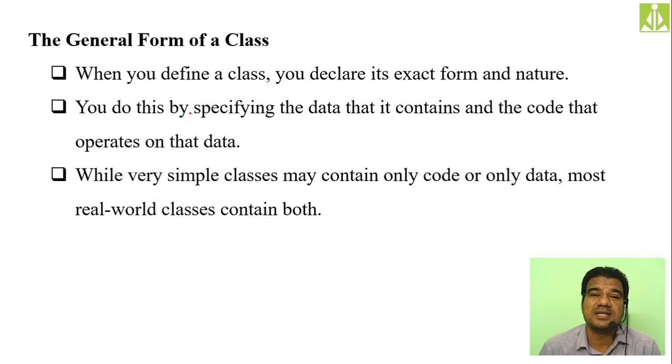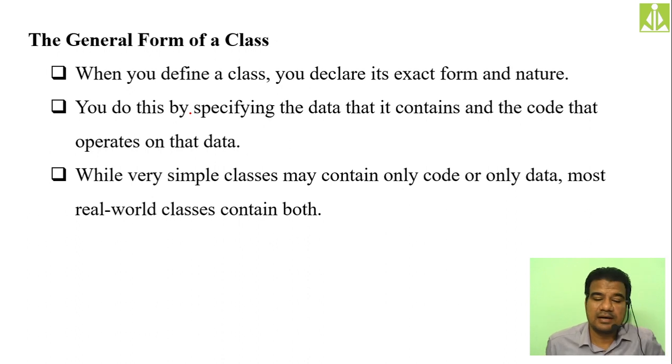Why are we calling them instance variables? As long as they are inside the class, they do nothing, isn't it? Whatever data members or instance variables you declare inside a class, as long as they are inside the class, they do nothing. Once you create the object, they become active. They come into existence. That's the reason we call them instance variables, because they exist only at the time of object creation. They don't exist when you are writing the class. Remember this one. This is also very important.